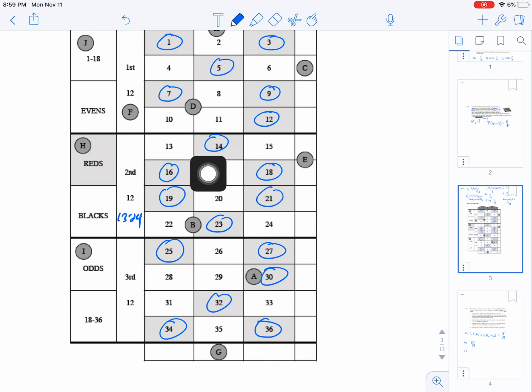So let's start. The reds, there's 18 of them, right? They're all spread all around. So there's 18 reds. Plus, we could also win if we get that one, and that one, right? So it's 18, 19, 20.